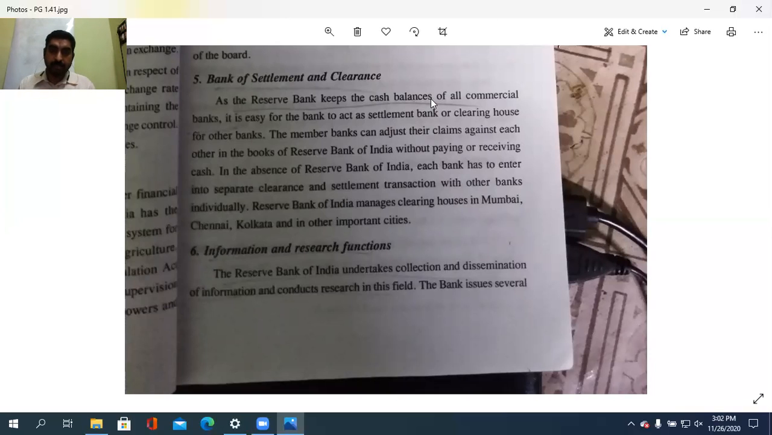In the absence of the Reserve Bank of India, each bank has to enter into separate clearance and settlement transactions with other banks individually. The Reserve Bank of India manages the clearing houses in Mumbai, Chennai, Kolkata, and other important cities. Okay, so these are banks of settlement and clearance. Reserve Bank acts as a bank of settlement and clearance.